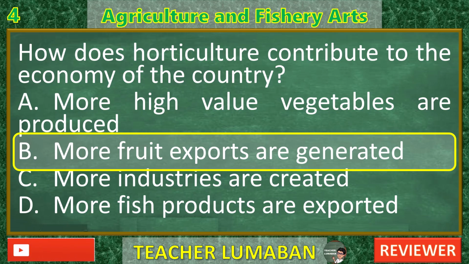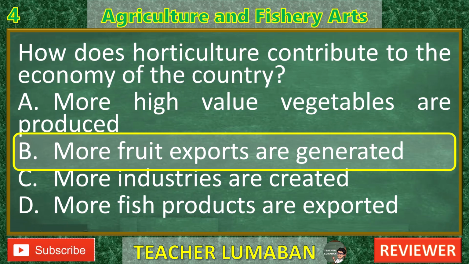B. More fruit exports are generated. Correct answer. Horticulture includes fruit production, and many countries, including the Philippines, export fruits like bananas, mangoes, pineapples, and papayas. This brings in foreign exchange, increases national revenue, and strengthens the agricultural sector's contribution to the gross domestic product, GDP, making it a direct contribution to the economy.